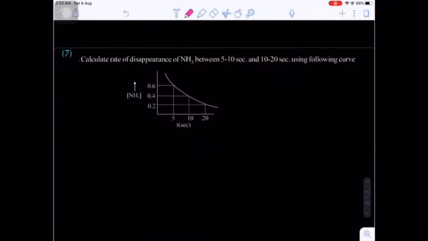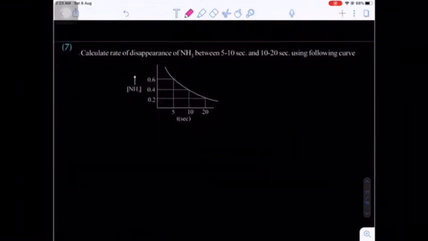Are you getting my point? Now next, the 7th question. Calculate the rate of disappearance of ammonia between 5 to 10 seconds and 10 to 20 seconds. Very simple problem. Already the graph is given.